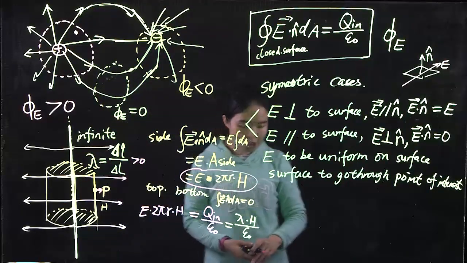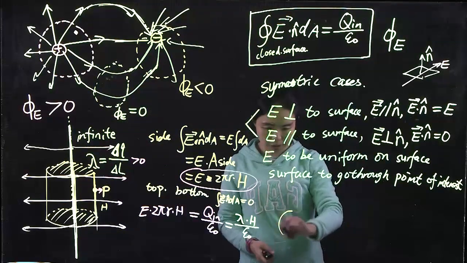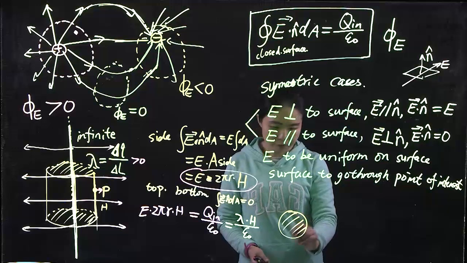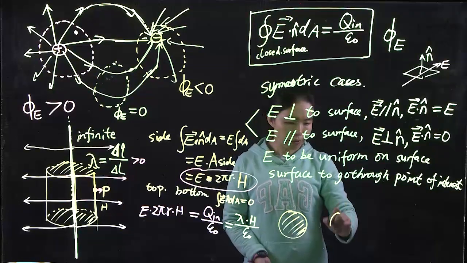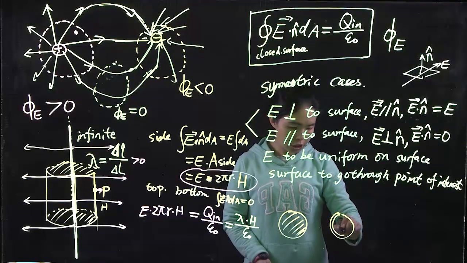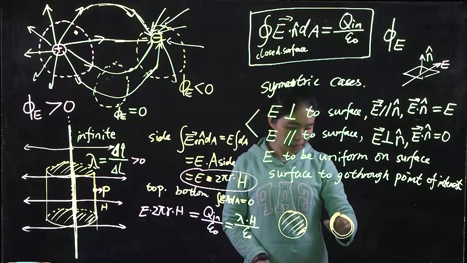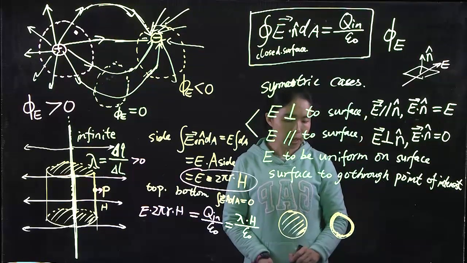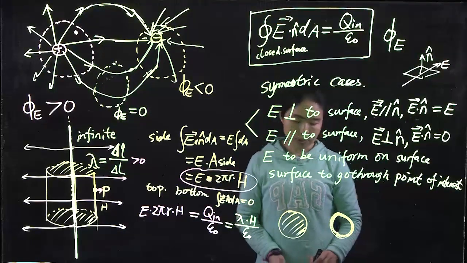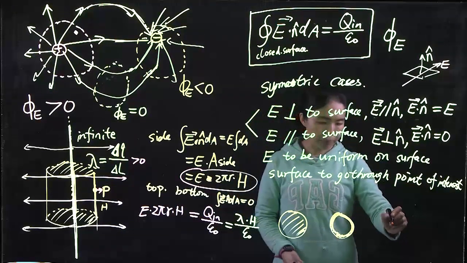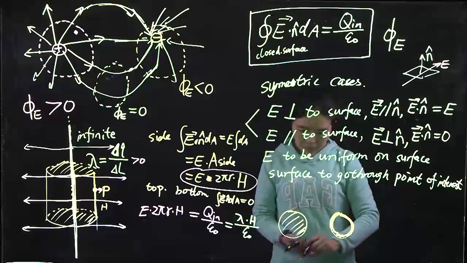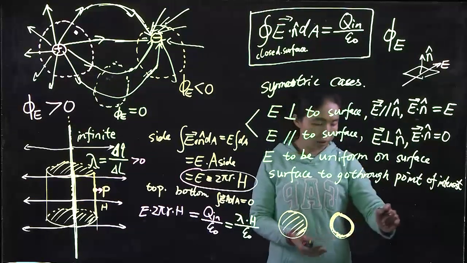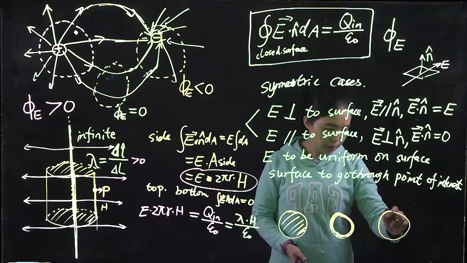And then you can imagine if you have a sphere, whether it's fully charged, or if you have a shell that's empty inside but has charges on the outside, or some other spherical shape, then you have everything inside the sphere right here.